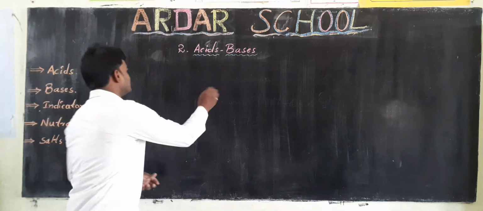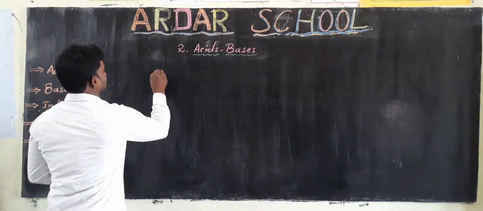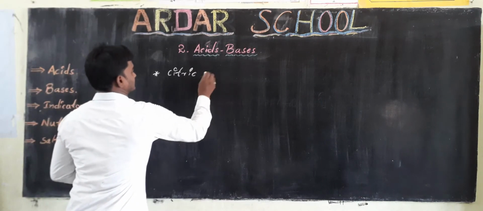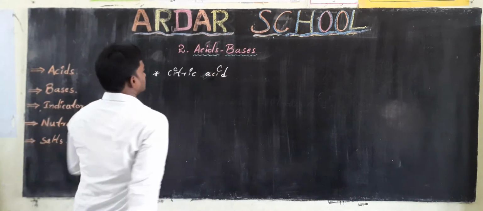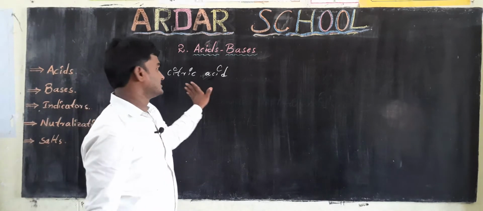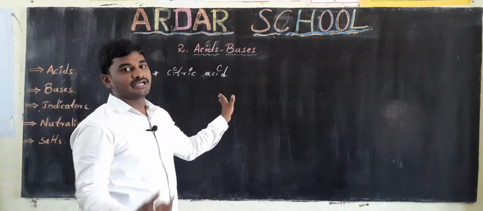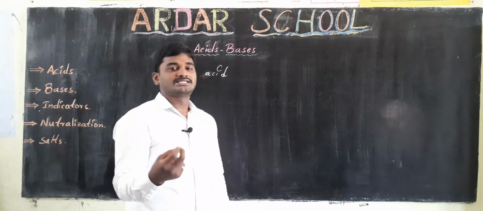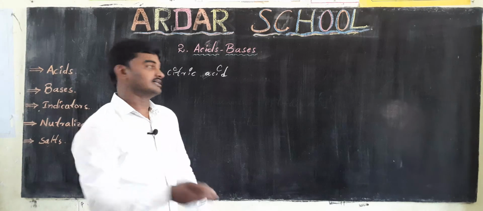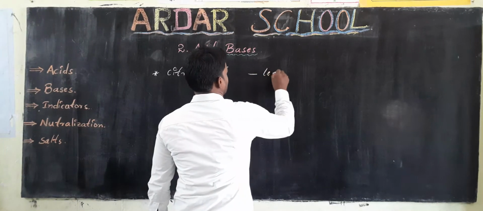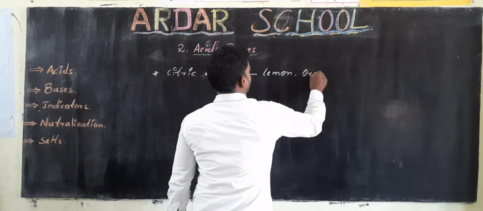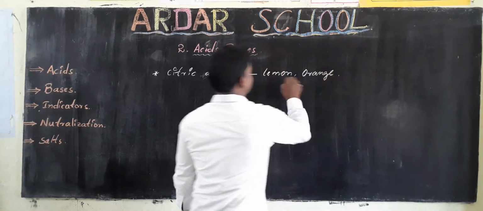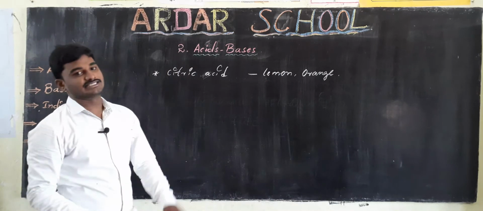They are citric acid. So where can we see citric acid? By tasting citrus family fruits. Citrus family fruits are lemon, orange, and the like. So these citrus fruits contain citric acid.